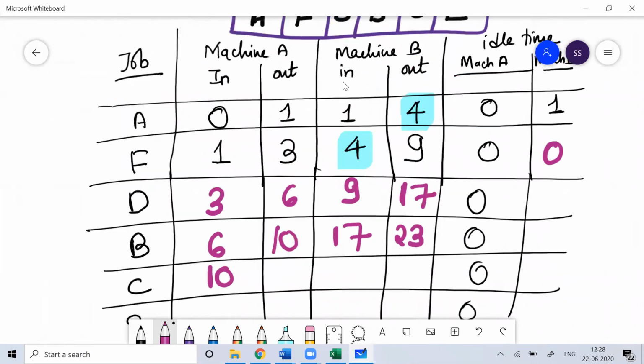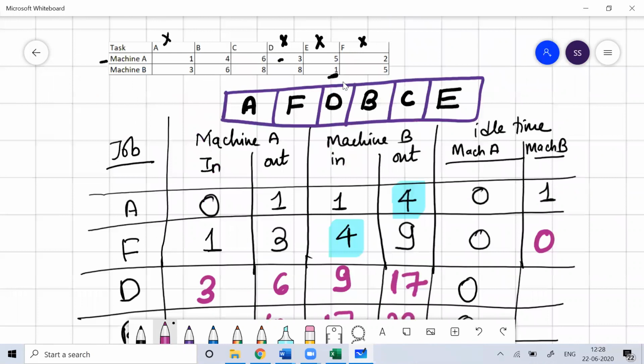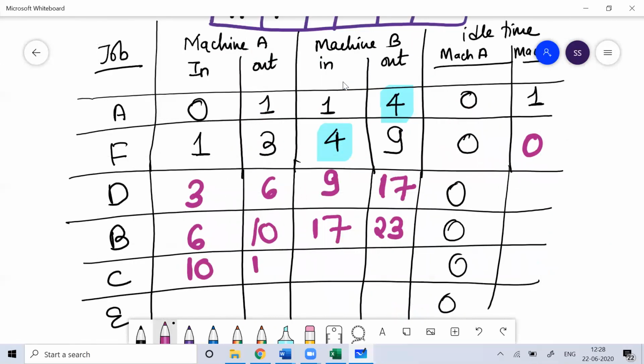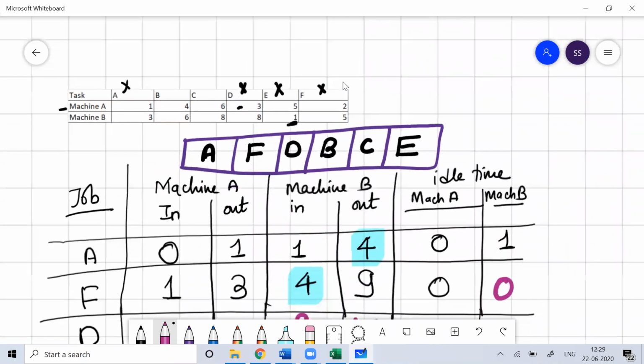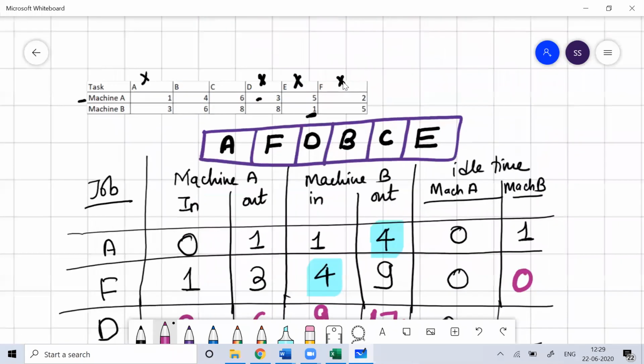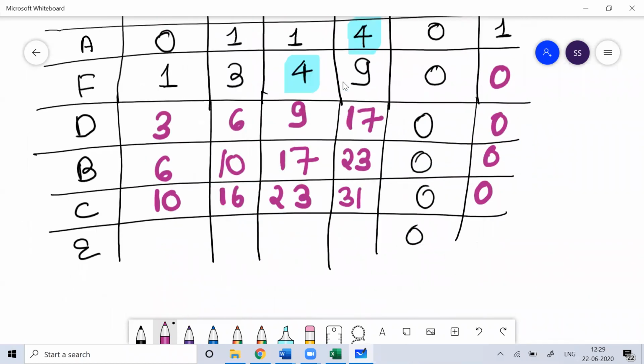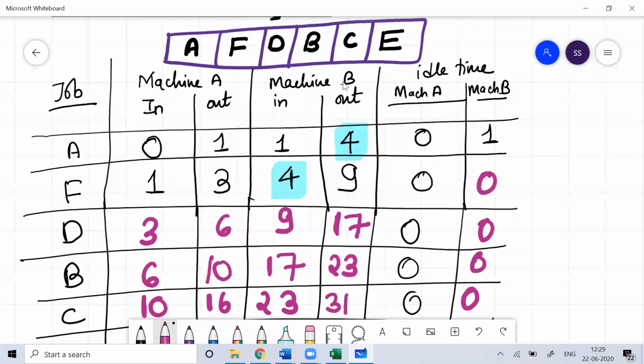So job C is going to take 6 and 8. It's going to take 6 hours, so 16. This starts from 23. Then C is going to take 8 hours on machine B. 23 plus 8, 31. Okay, so this is 31. This is also 0. This is also 0. This is also 0.